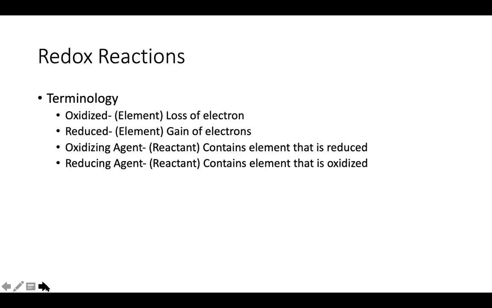Now we also have the terms oxidizing agent and reducing agent. Be careful of the flip-flop here, right? The oxidizing agent will always be an entire reactant, and it's going to be the reactant that contains the element that is reduced. And our reducing agent, again, will always be an entire reactant, and it's going to contain the element that is oxidized.